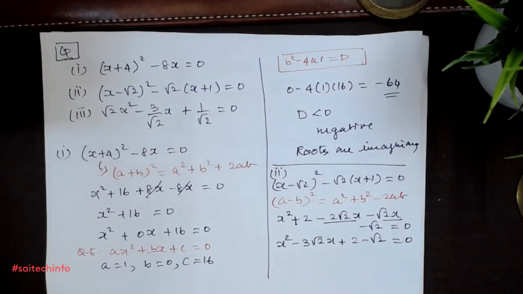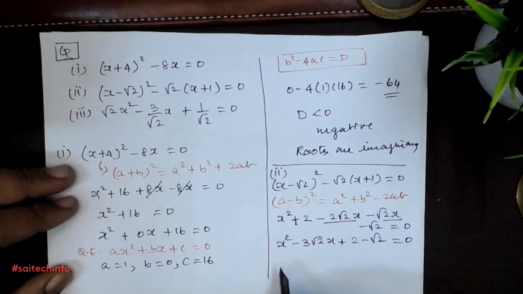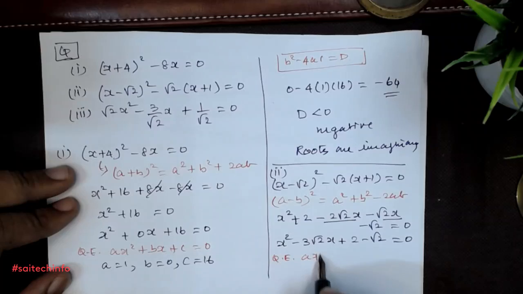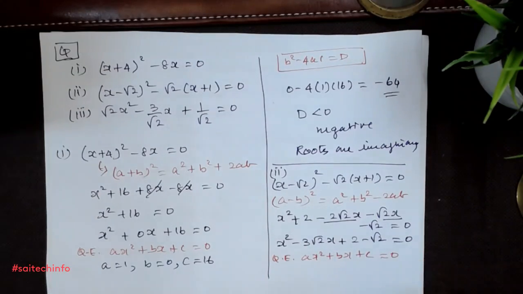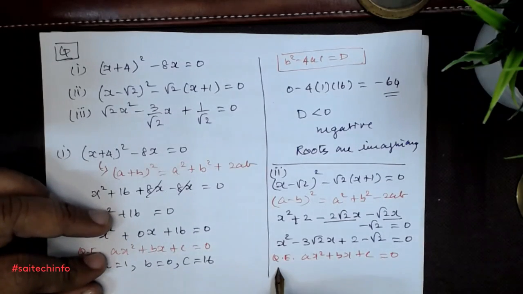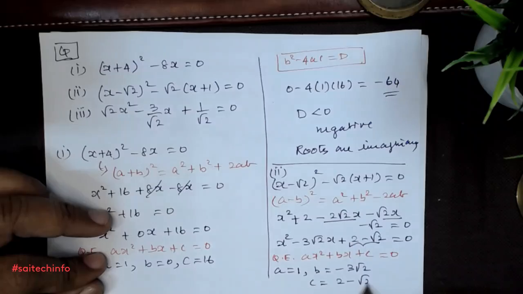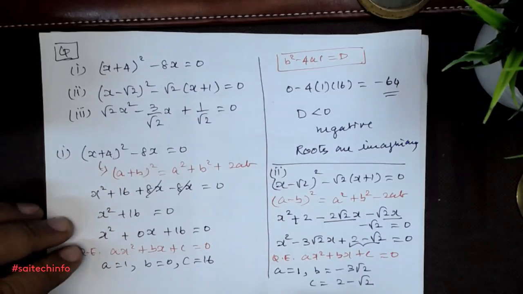Now the quadratic equation format is ax² + bx + c = 0. Now we have to compare these two. Therefore a is equal to 1, b is equal to −3√2 and c is equal to, you have to take together, 2 minus √2. So this is the way you have to take.